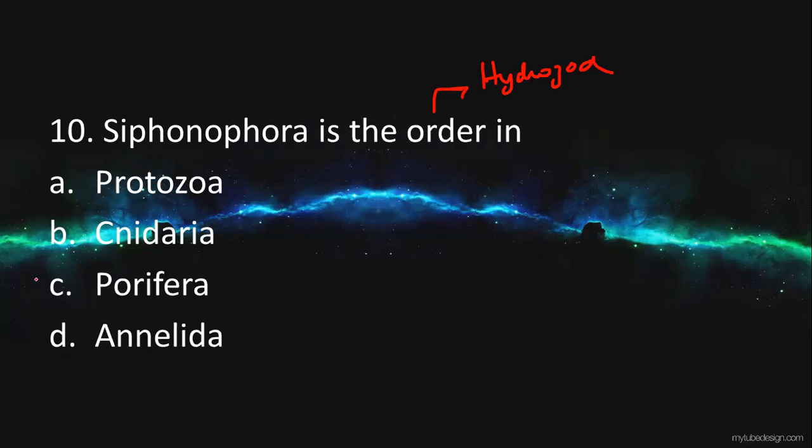So the answer will be Cnidaria. Protozoans, poriferans, and annelids are not under the Siphonophora order. Fine, that is the answer.